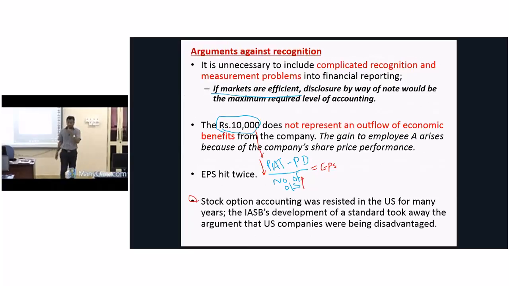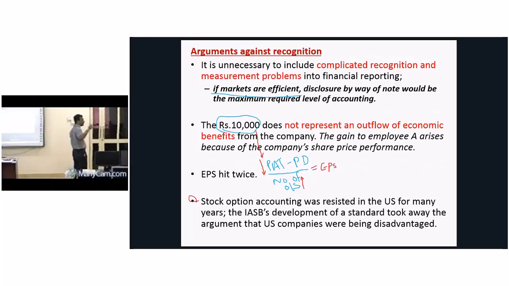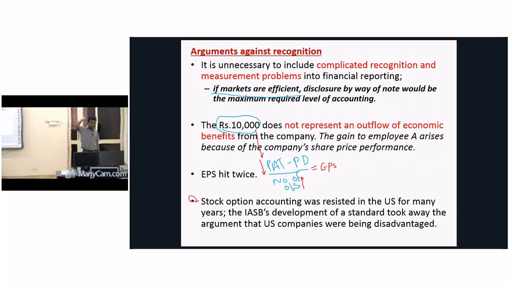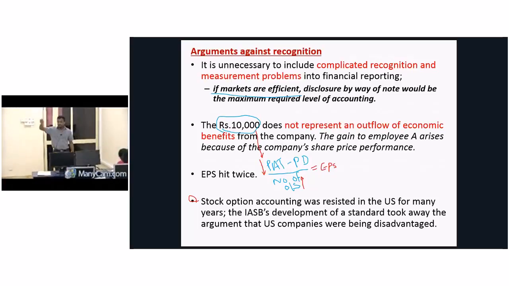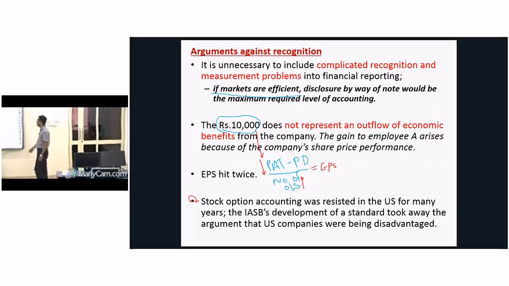Some people argue, no, this is a kind of complex transaction. We should not recognize it in the books of accounts because we don't know what will be the share price at the end of the third year or fourth year or whatever number of years. We don't know what will be the real cost to the employer at the end of the promise. When we are delivering the promise, we don't know the real cost. Therefore, we should not recognize.